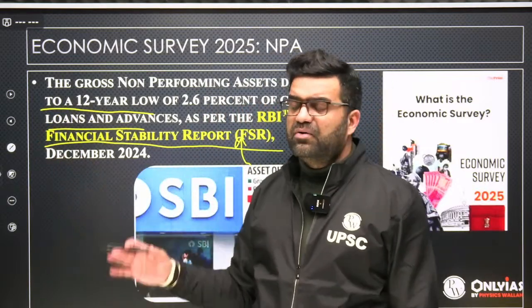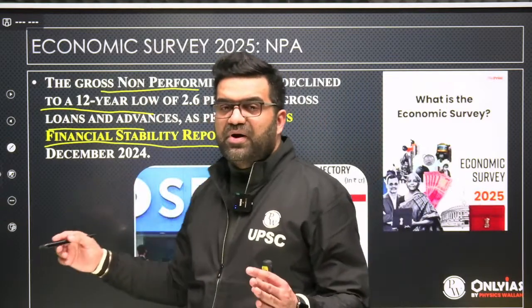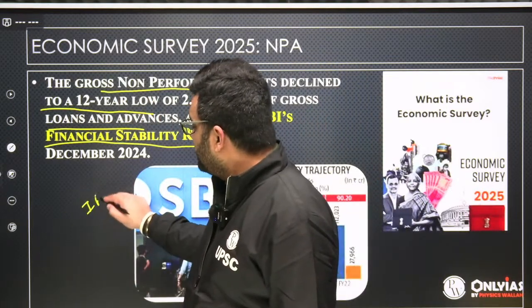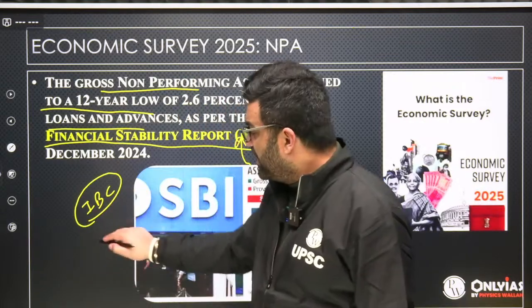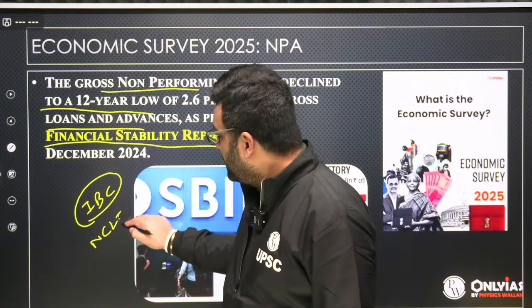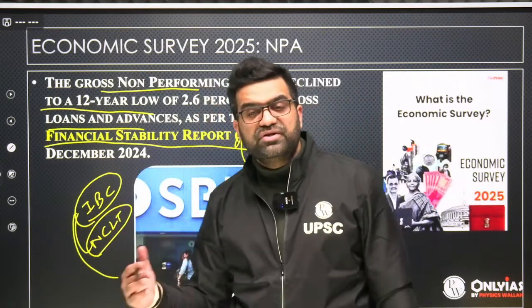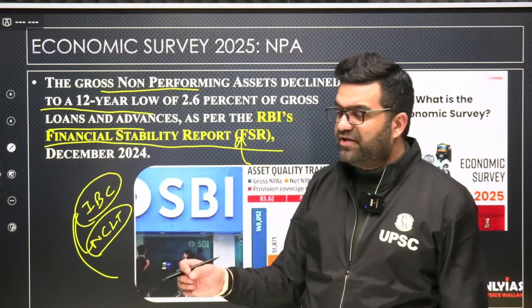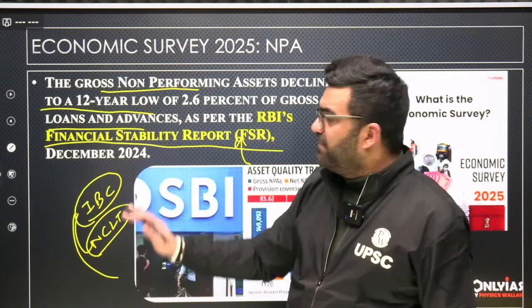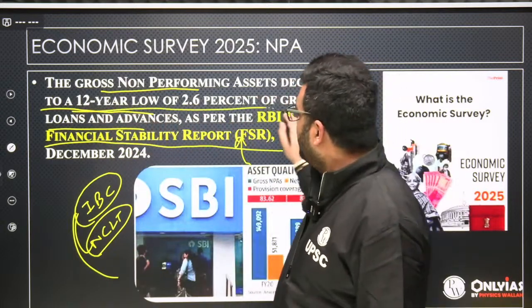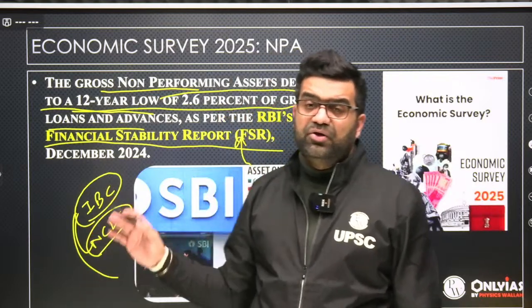But now the reality, it says, is that thanks to the reforms brought about by the Modi government, the Insolvency and Bankruptcy Code, the Insolvency and Bankruptcy Board of India, the National Company Law Tribunal, so many facilitatory mechanisms have been brought about to resolve delinquency. We see in the aviation sector a lot of companies have failed. Taking into account everything, a 12-year low of 2.6% of gross NPAs to gross loans and advances.